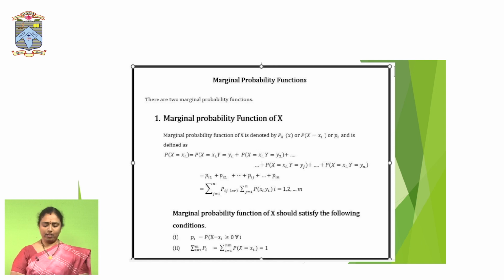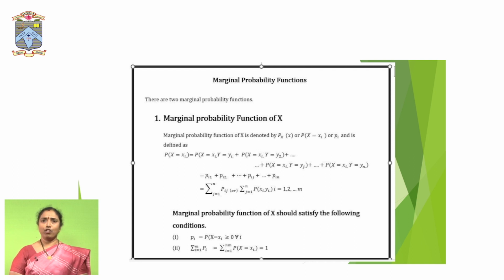In the case of continuous data, we call it the joint density function, that is, the double integral of f of x comma y dx dy, and its marginal function is f of x dx, and y's marginal function is the integral from minus infinity to plus infinity of f of y dy.